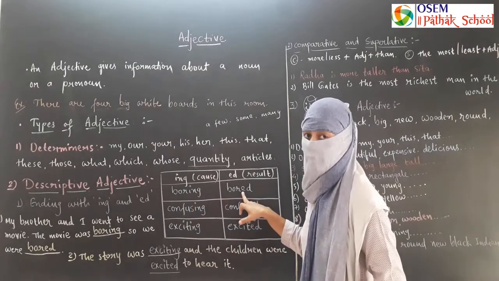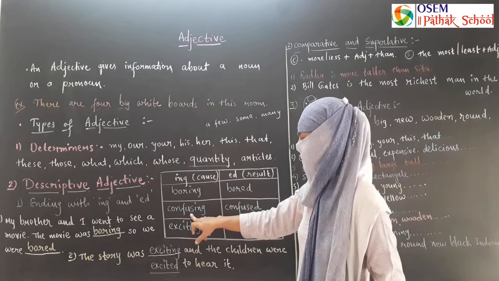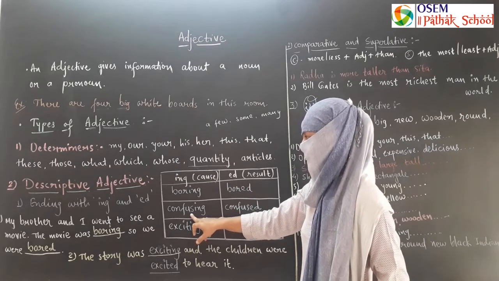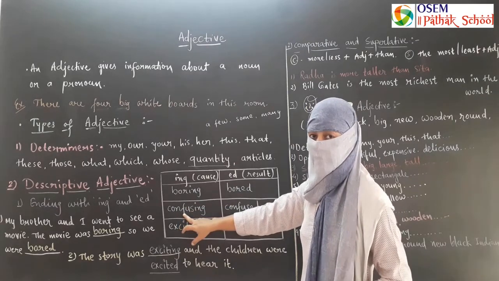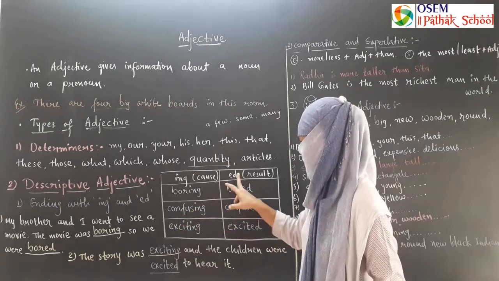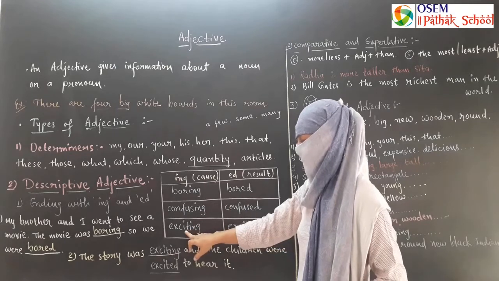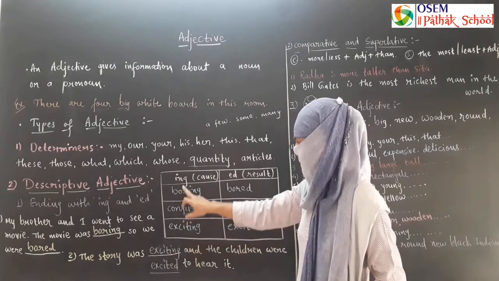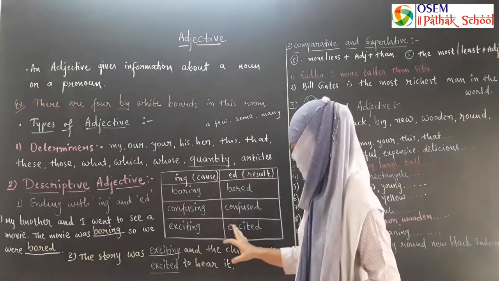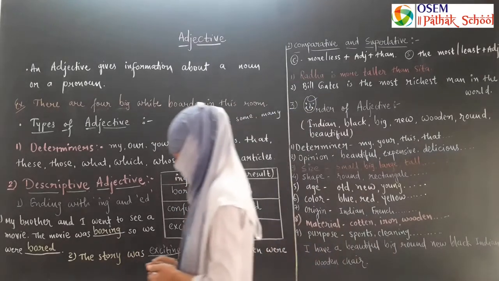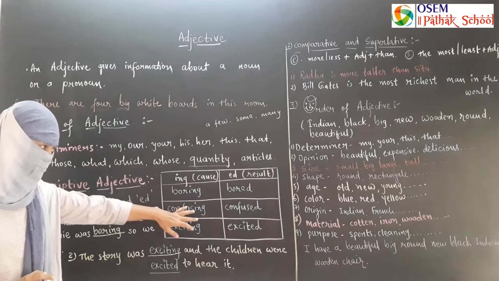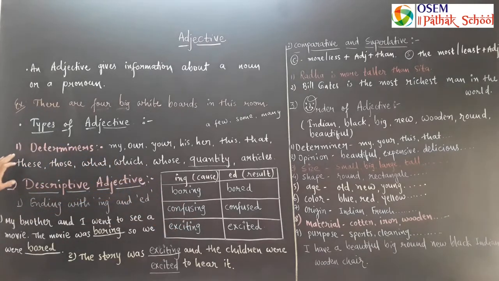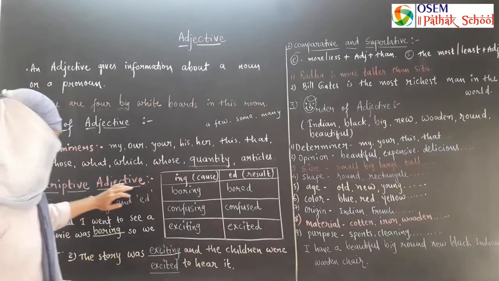Bored is also an adjective. Confuse is a verb. If we put ing, confusing, it's made an adjective, and confused is also an adjective. Excite is a verb. Exciting is an adjective, and excited is also an adjective. Whenever we put ing or ed on a verb, it is called an adjective.